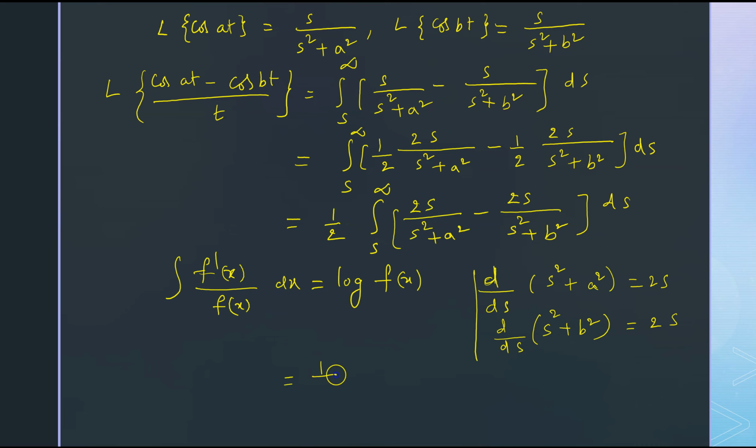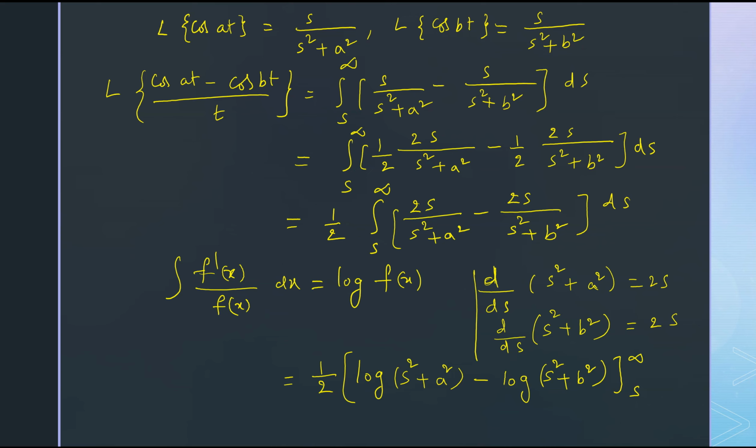Then we get 1 by 2 into, if you integrate this first term, we get log of f x, where f x means the denominator. So in this first term you get log of s square plus a square. And integration of the second term is log of s square plus b square under the limits s to infinity.